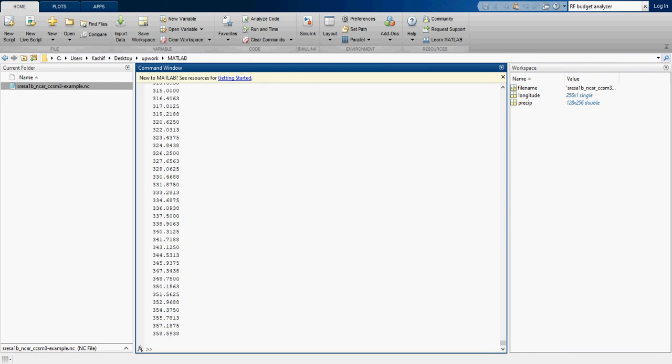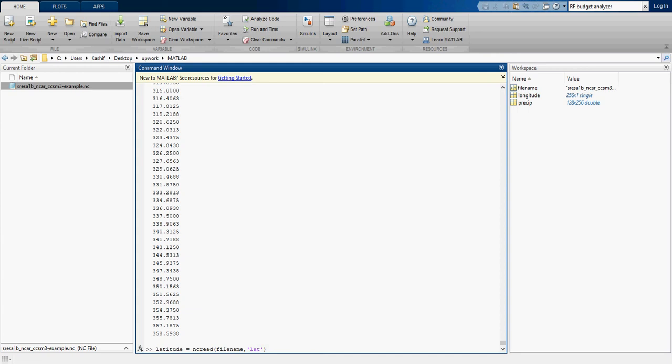Now we need latitude. I will call it latitude, is equal to ncread, again file name, and what in the file? It is lat.